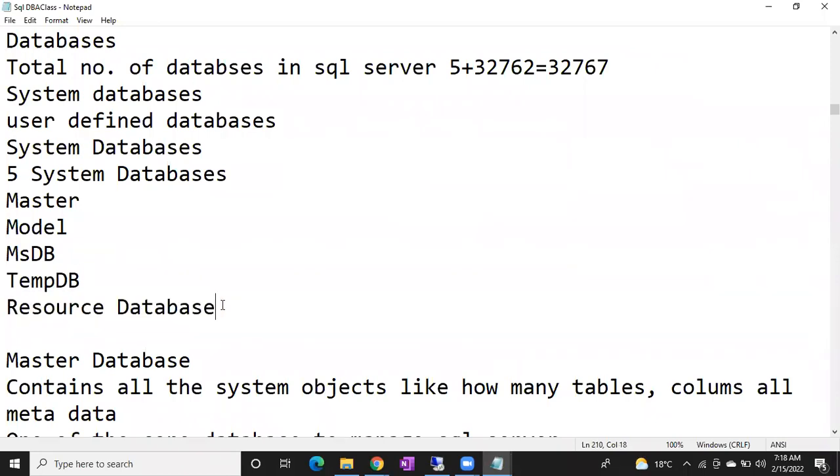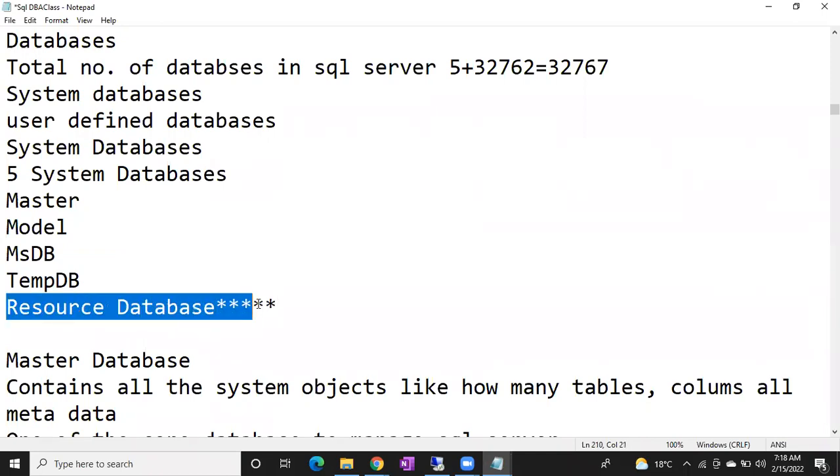This resource database is a hidden database, guys, but it's very important. You cannot see the resource database in Management Studio. It will be hidden. For security purposes, Microsoft hides this database.